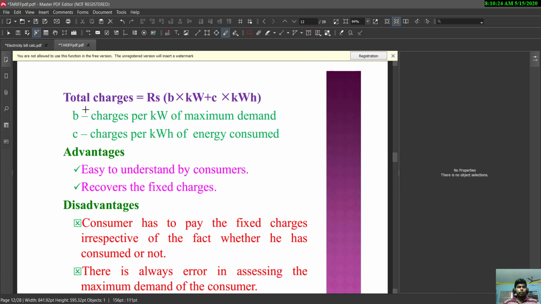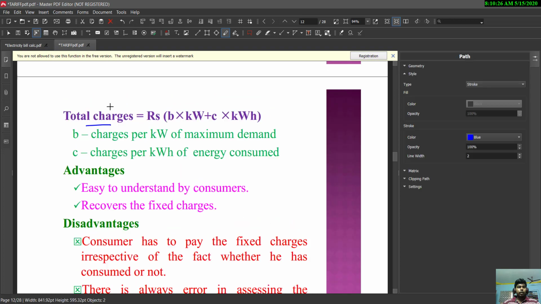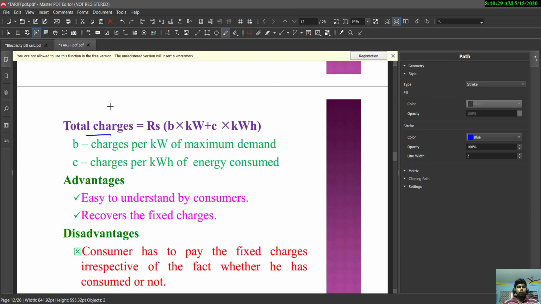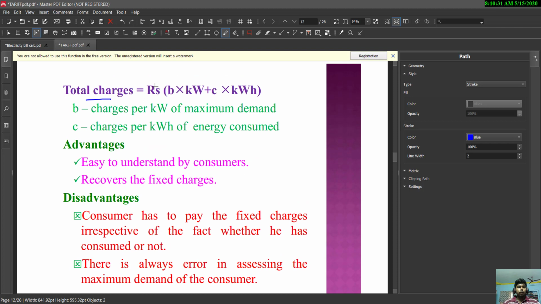How can the total charges be calculated in a two-part tariff? That is, in the two-part tariff, how can the total charges be calculated in rupees. Rs is rupees. V is a value, that is the charges per kilowatt of maximum demand. C is the charges per kilowatt hour of energy consumed.